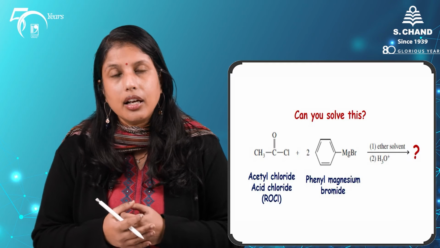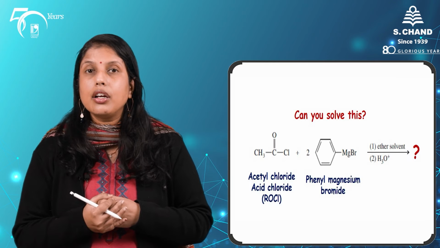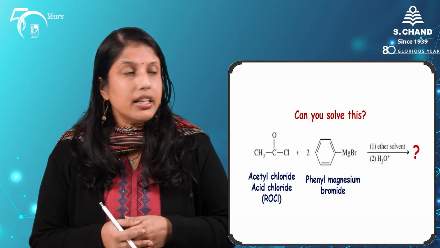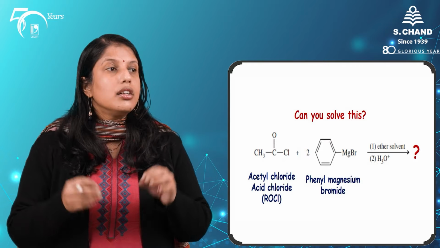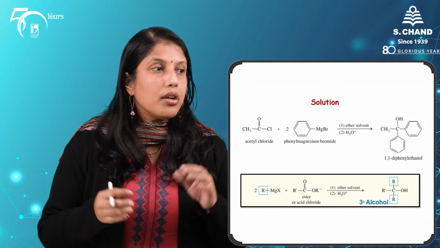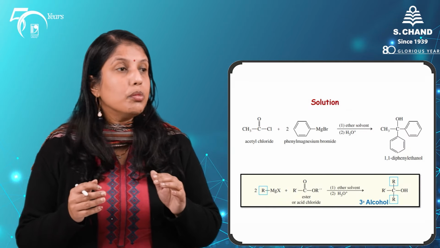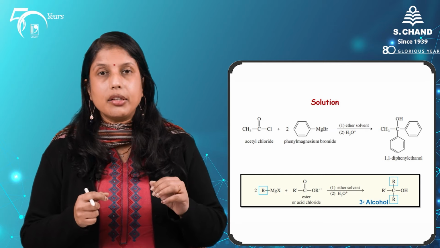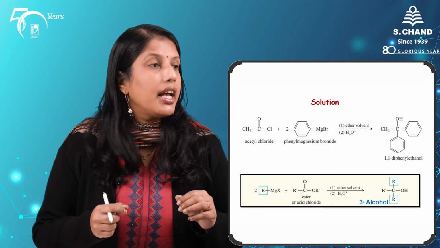Welcome back to the S. Chand Academy. Before we went on our break, I had given you this reaction to solve. I hope you have been able to. If not, let's quickly review. So, acetyl chloride, when it reacts with 2 moles of the Grignard reagent, our phenyl magnesium bromide, what does it form? It forms